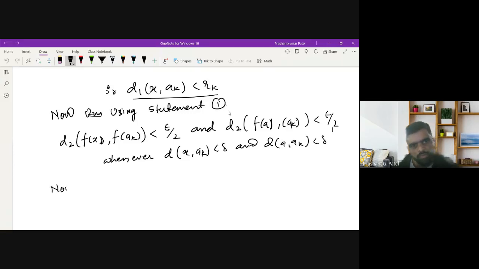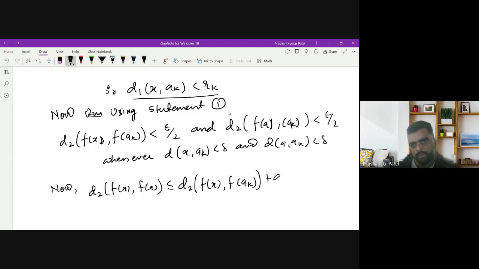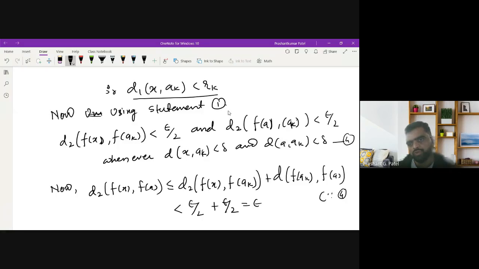Now the ultimate objective is to prove that the distance between f(x) and f(a), for any a, is less than epsilon. By the triangle inequality, d2(f(x), f(a)) is at most d2(f(x), f(ak)) plus d2(f(ak), f(a)). This is less than epsilon/2 plus epsilon/2, equal to epsilon, because of 4.